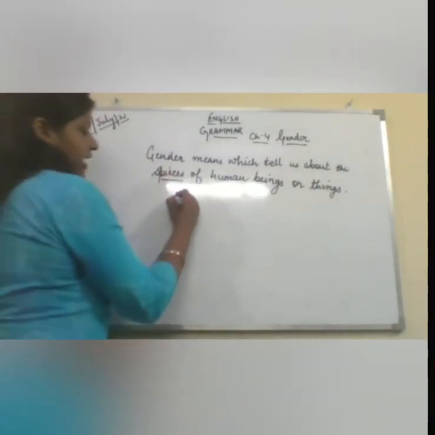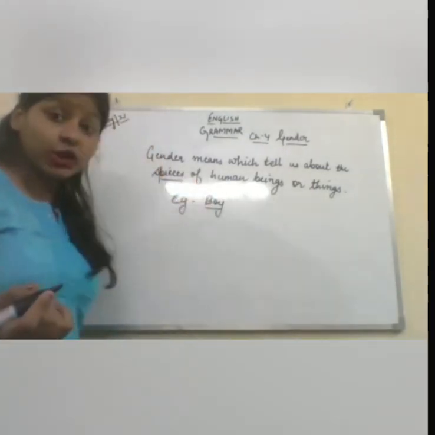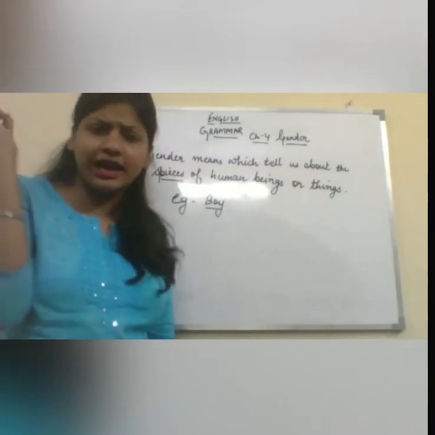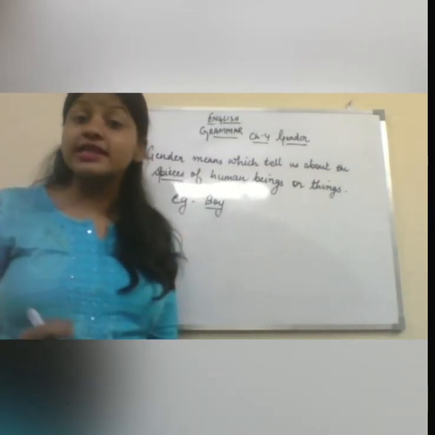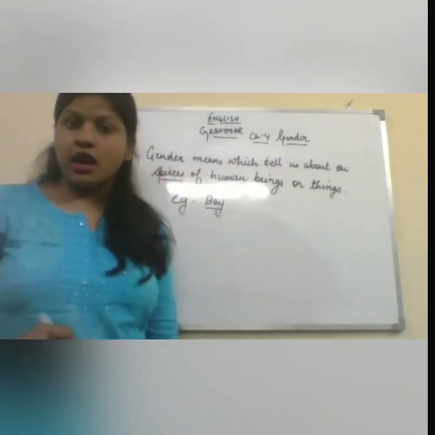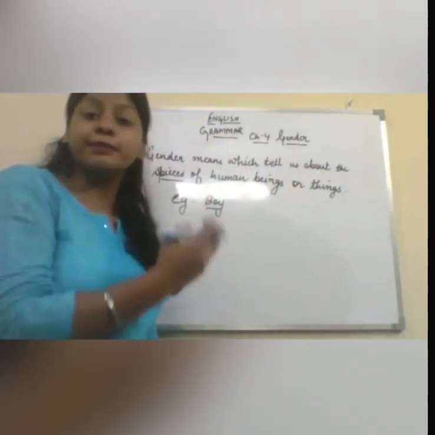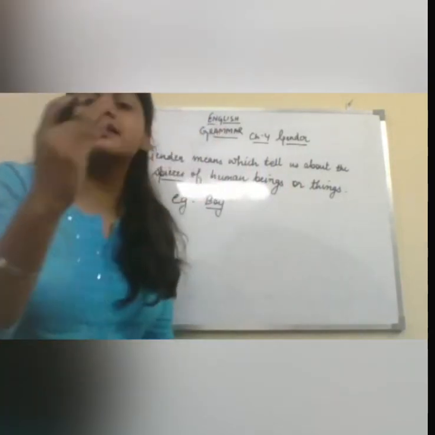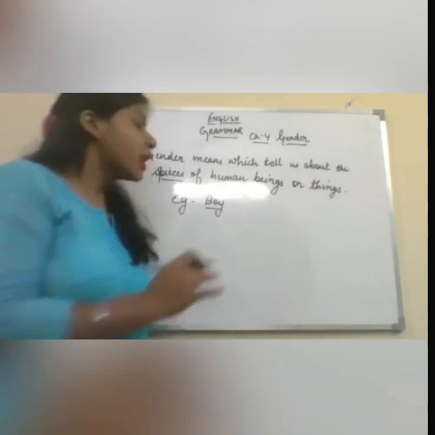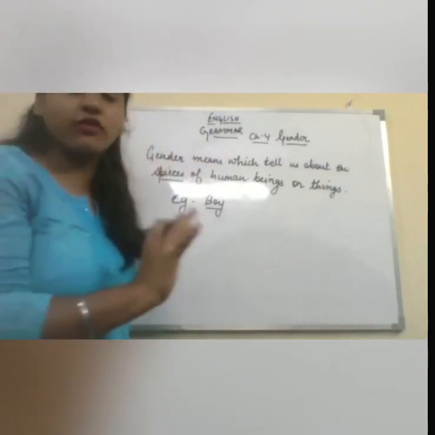Like if I say the example boy, you naturally get to know, if I say the word boy, you just click in your mind that boy is a male. How will you get that boy is a male person? Because due to gender, you can recognize whether that person is a male, a female, a neuter or a common gender. Fine. So what gender does is tell you about the species of human being.